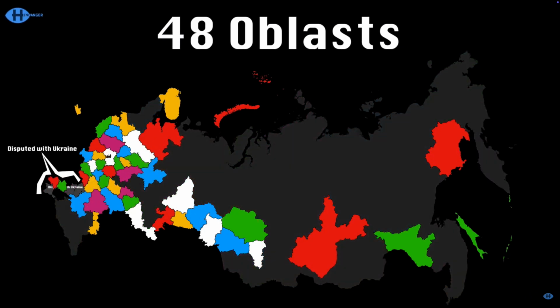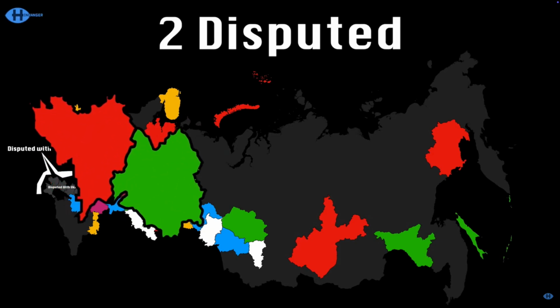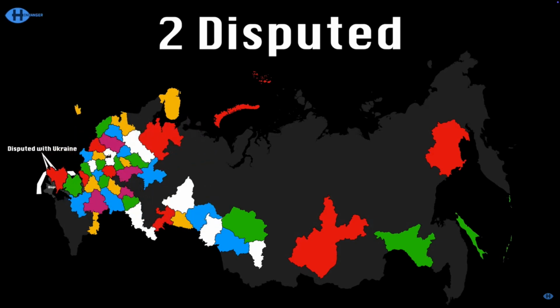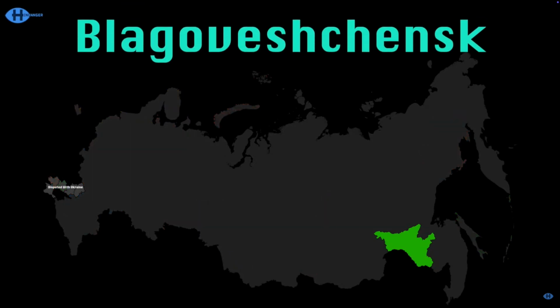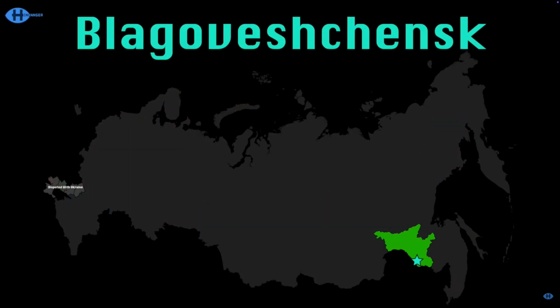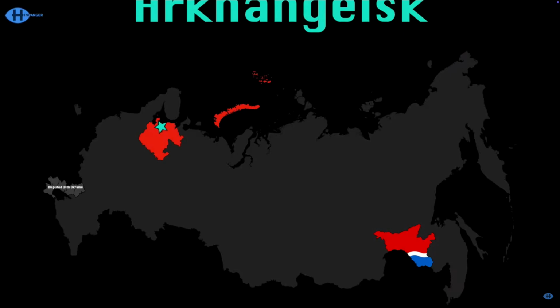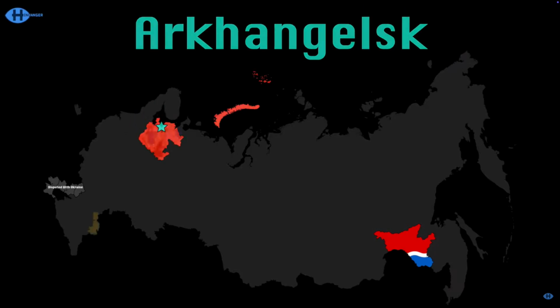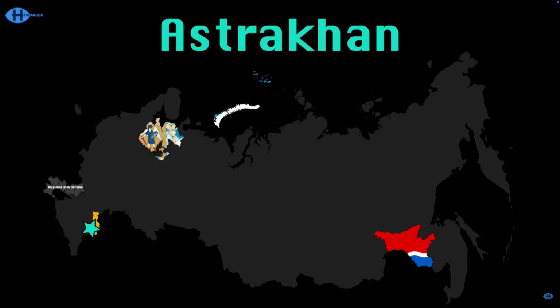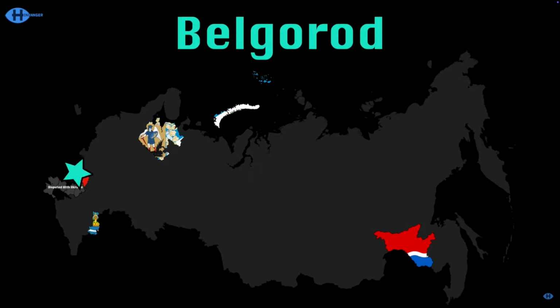The Russian Federation says it has 48 oblasts, but only 46 are internationally recognized at last. Amur here, the administrative center's Blagoveshchensk. Arkhangelsk is their administrative center, Arkhangelsk. Astrakhan is here, the city of Astrakhan's there. Belgorod has the city of Belgorod to share.